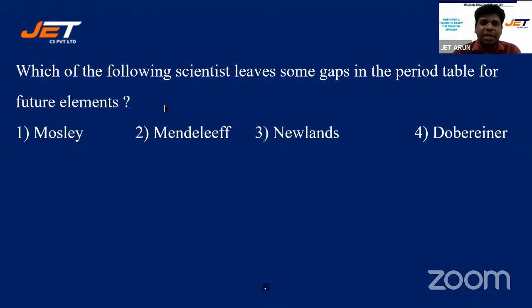Which of the following scientists leave some gaps in the periodic table for future elements? Mendeleev, Newlands, Dobereiner. Who left some gaps in the periodic table? Yes, good, good, good. Pranati, Riya, Harsha Teja.